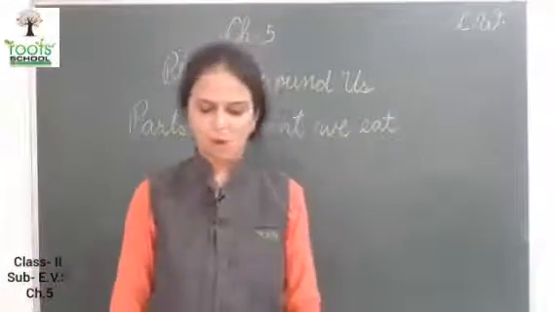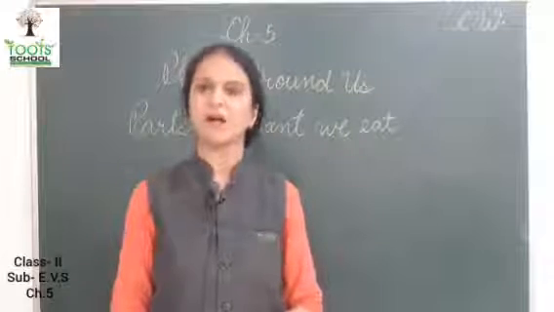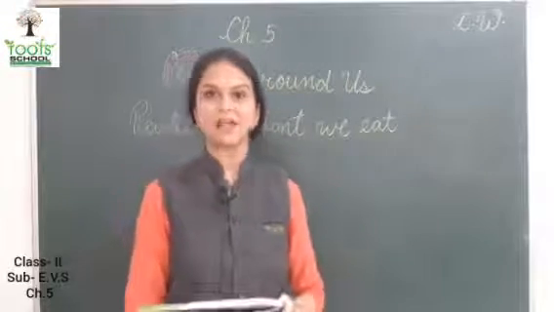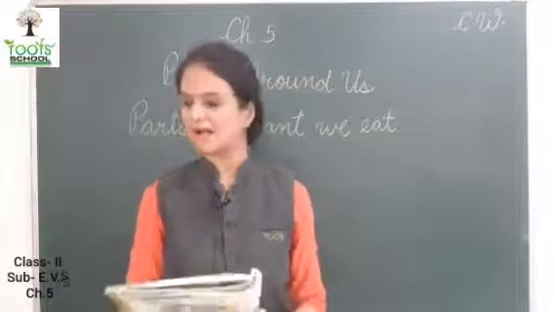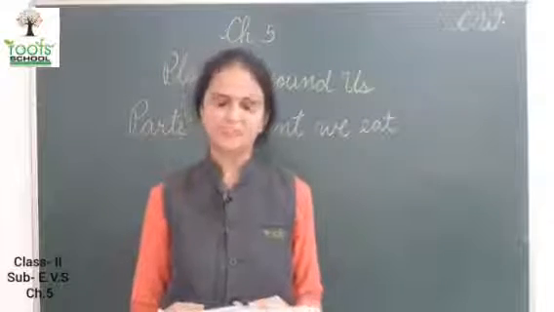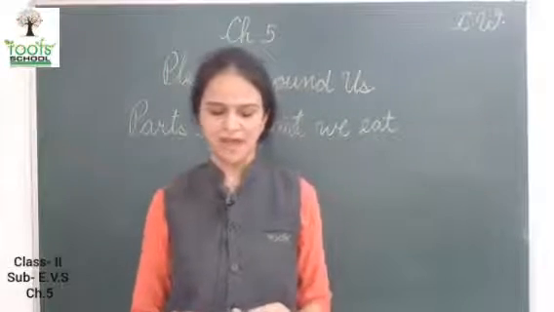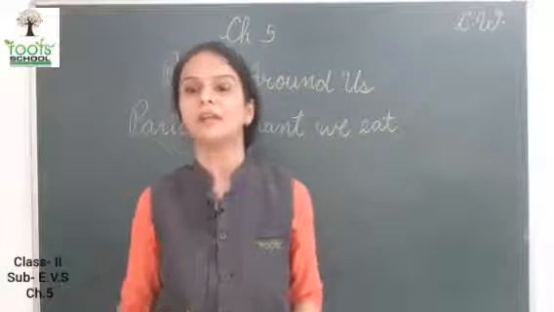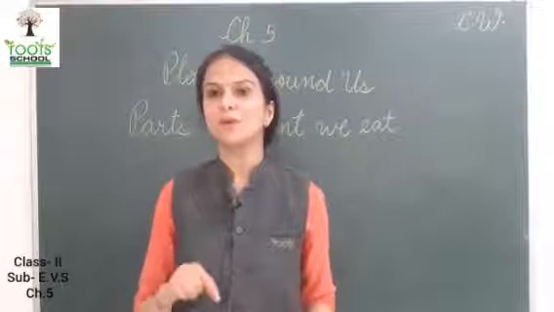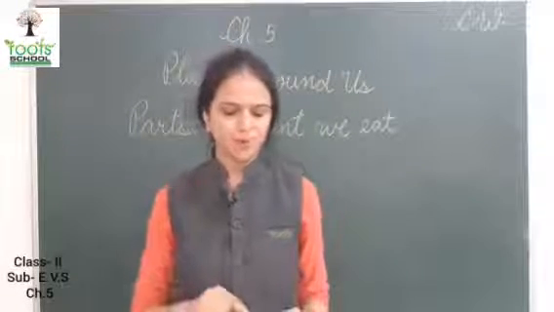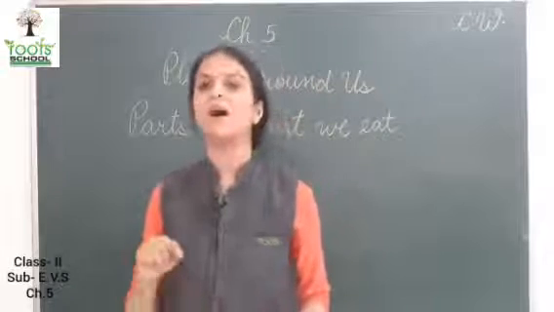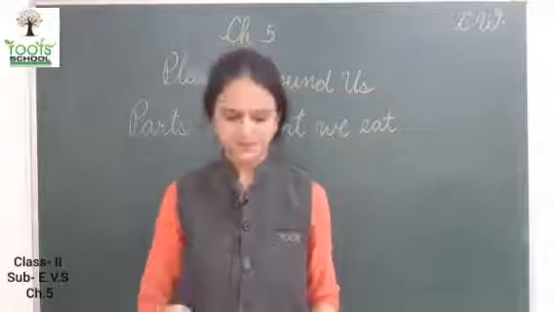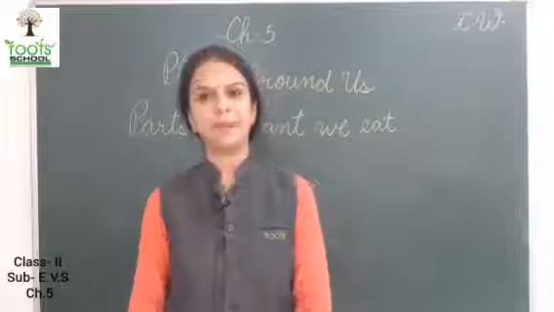Now, we also eat the stem of some plants. Sugarcane, means गन्ना, आपने देखा है. Sugarcane, lotus stem, and potato are some stems of plants that we eat. Sugar is made from sugarcane. From where does sugar come? Sugar comes from sugarcane. Lotus stem is used to prepare a curry. Lotus stem से क्या बनती है? Curry. Now turn the page.